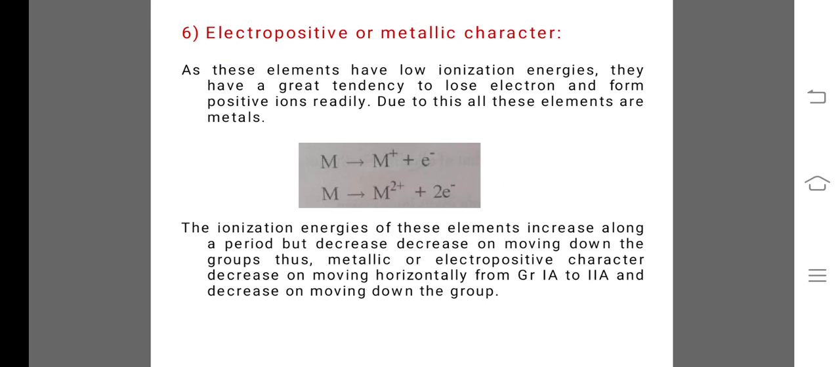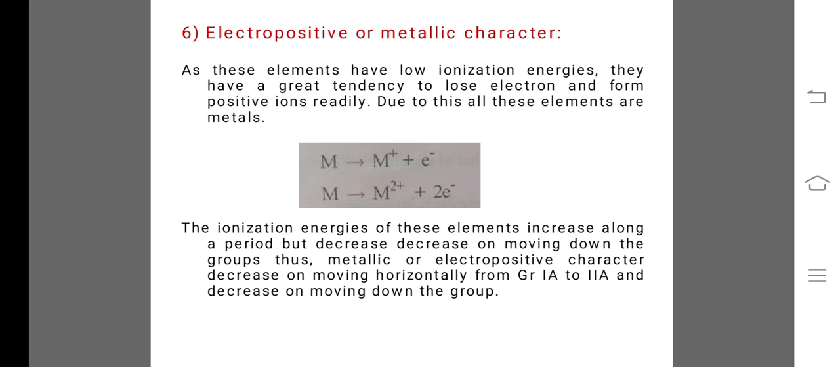Next property, that is the electropositive or metallic character. As these elements have low ionization energy, they have a great tendency to lose electrons and form positive ions readily. Due to this, all these elements are metals. Here we see that when a metal loses one electron, it acquires the positive charge, M plus, and one electron. Second, when it loses two electrons, then it acquires two positive charges. M gives M2 plus and 2 electrons.